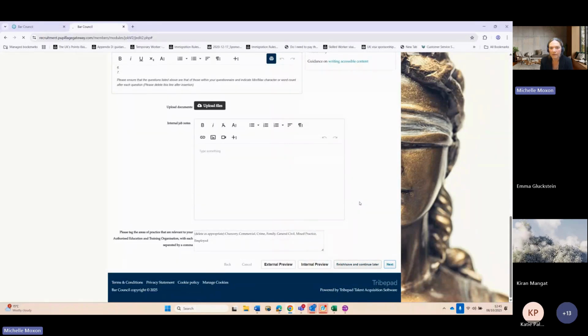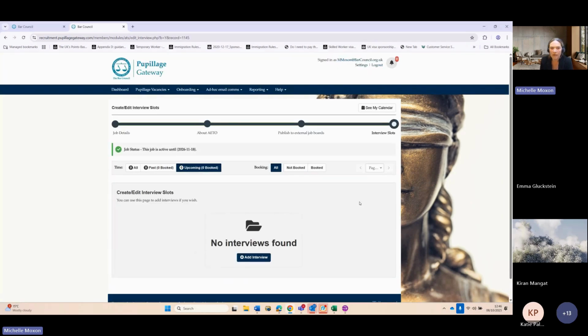you can click next. And unlike my screen, which is actually going to post the job advert, what you'll see on the next screen is a screen that will ask you to email the Bar Council in order to authorize the advert itself. If you click authorize, that email will come through to a member of my team. We will then go into the advert, check that all the dates are correct throughout the vacancy, check that you've enabled the prevent ATS applications, and then authorize the vacancy. So when they go live to candidates, everything will be in order.